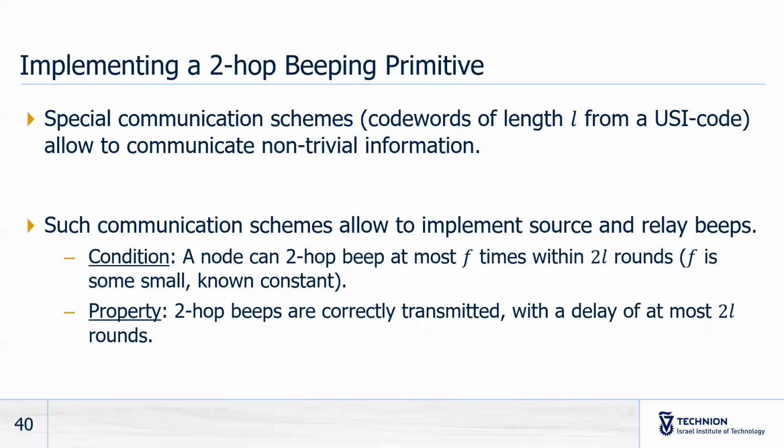The two-hop beeping primitive presented here will be along the same lines as the two-hop beeping primitive in the global clock setting. Instead of using phases to implement source and relay beeps, we'll use communication schemes to do that. And we'll add an extra condition: a node can two-hop beep at most f times within a certain period of time. Now, this two-hop beeping primitive will guarantee us that two-hop beeps are correctly transmitted with some delay.